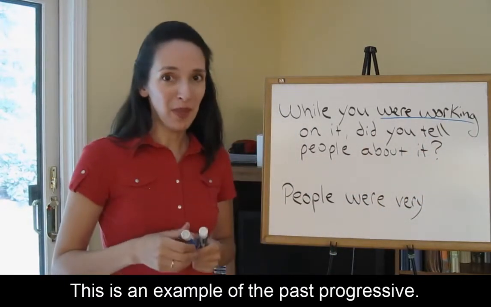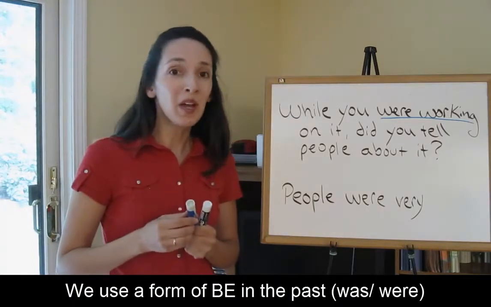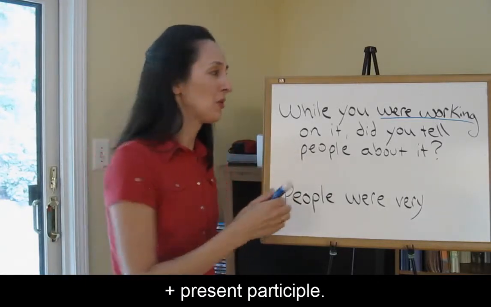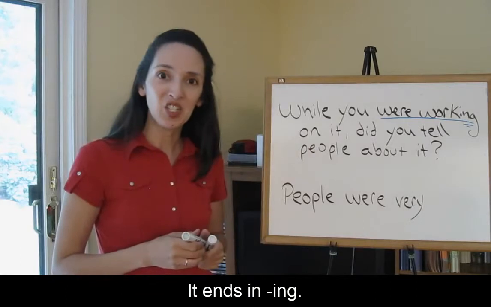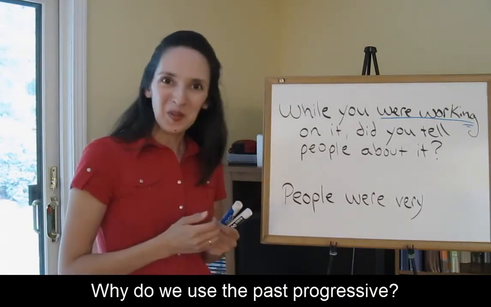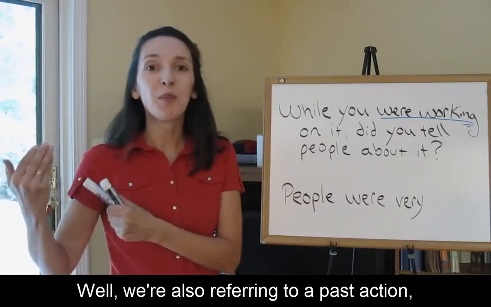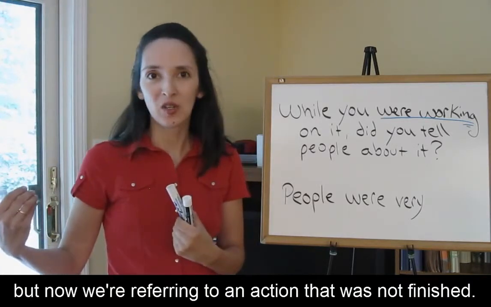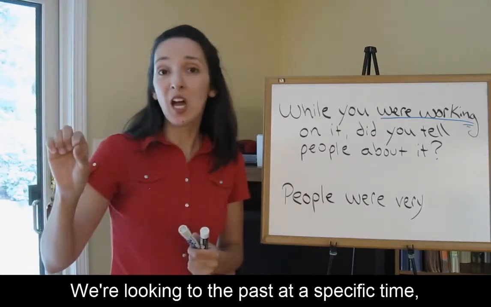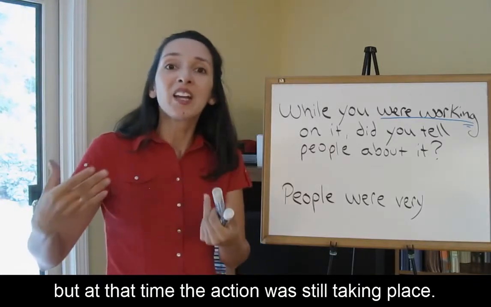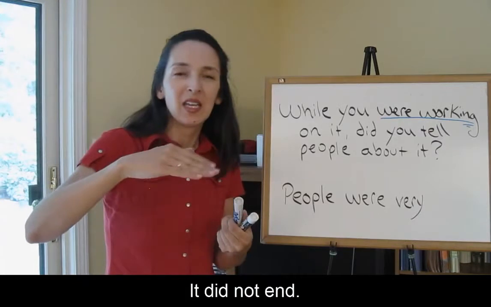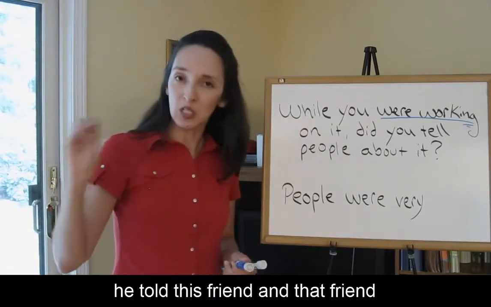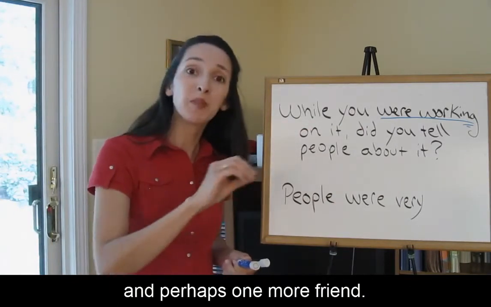This is an example of the past progressive. We use a form of be in the past, was or were, plus the present participle. It ends in ing. Why do we use the past progressive? Well, we're also referring to a past action, but now we're referring to an action that was not finished. We're looking to the past at a specific time, but at that time, the action was still taking place. It did not end. So he was working, and as he was working, he told this friend and that friend, and perhaps one more friend.